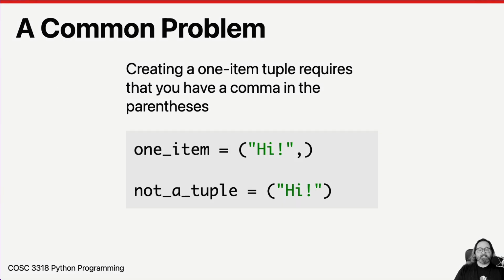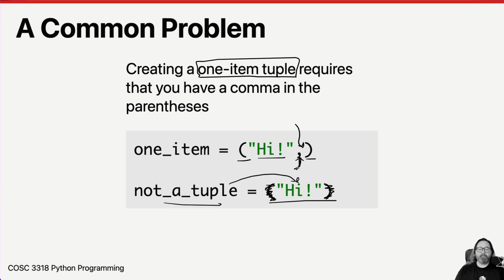A common gotcha is when you want to create a one item tuple, an immutable list, a list that doesn't change, that only has one item in it. You have to put a comma between the parentheses and that first thing. You have to put that comma there. If you don't put the comma there, if you do it just like this, Python is like, oh, you just put the parentheses in there because you love me. I'm going to ignore them. And so it's not a tuple, it's just going to be the string hi. You have to put this comma in here for one item tuples.